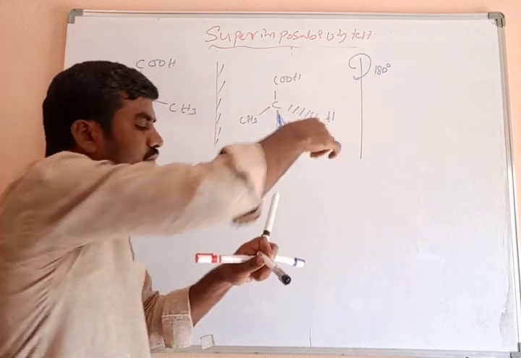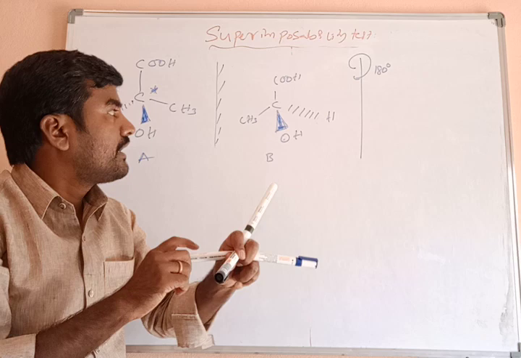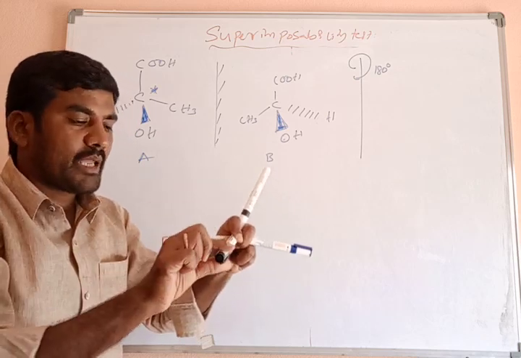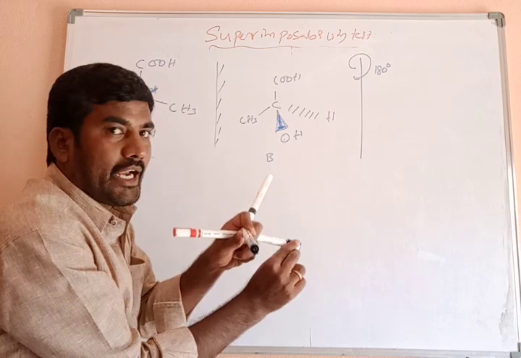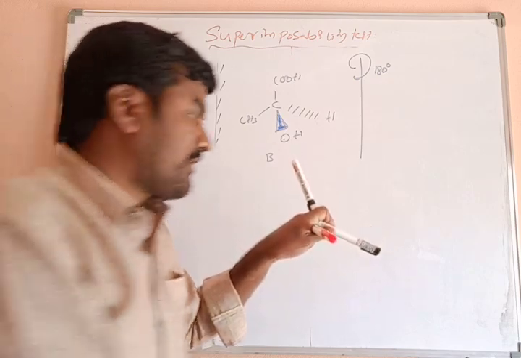What is inside? Hydrogen atom. This blue color one is the hydrogen atom, and this red color one is the CH3 group. And what about this? COOH group. Both lie on the plane. This is above the plane: the OH group. Below the plane, inside the plane, the hydrogen atom is there. When I am rotating 180 degrees, this is 90 degrees. And what about this?